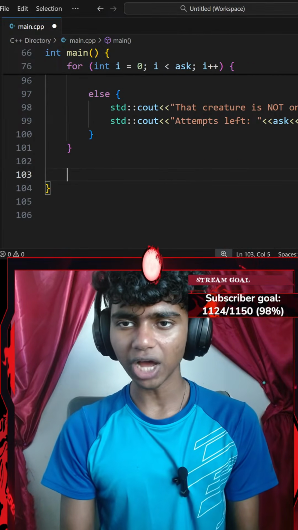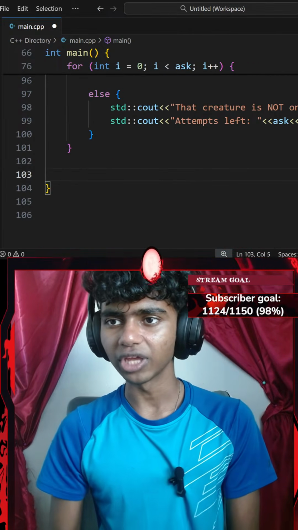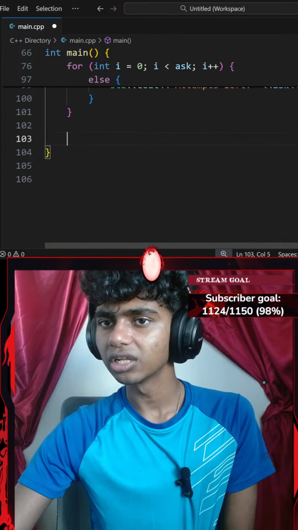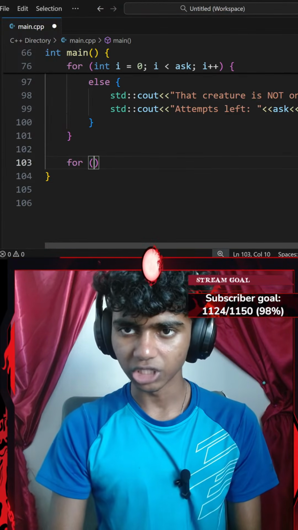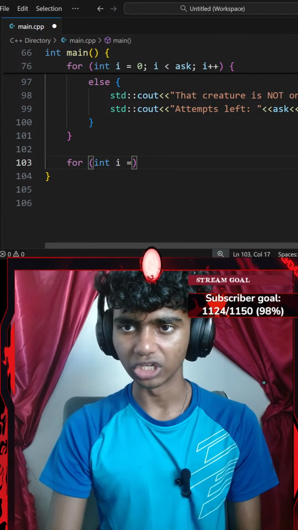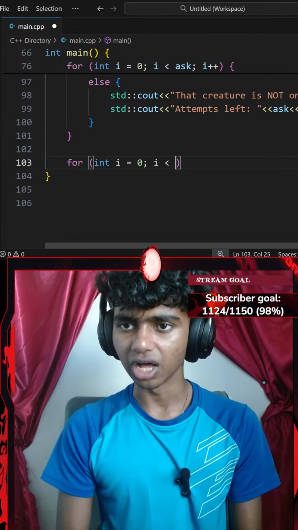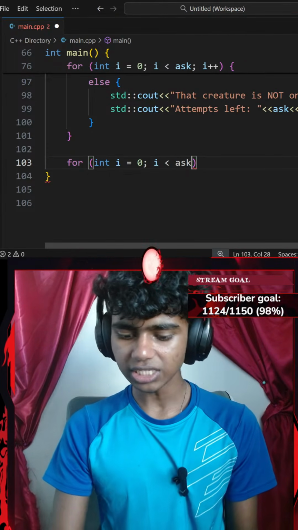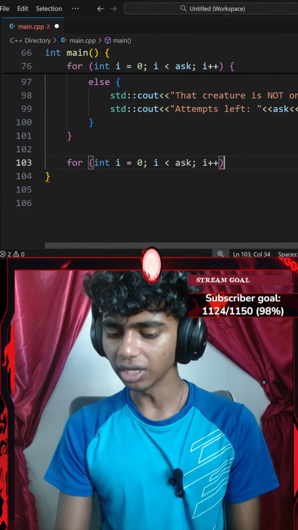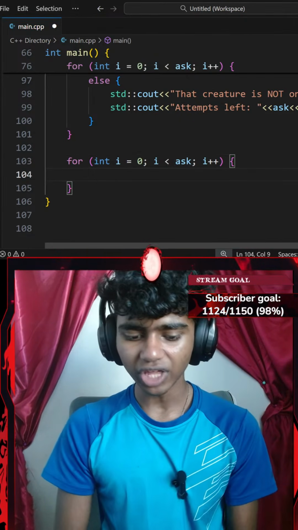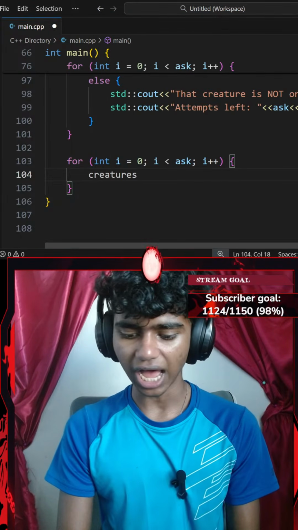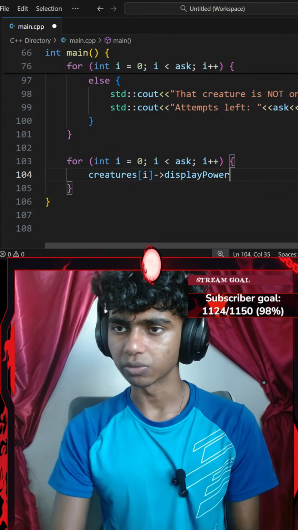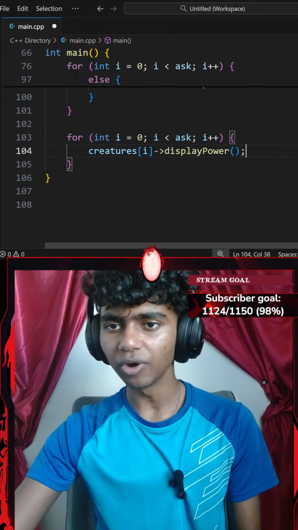Let's go ahead and exit my while loop now, or my for loop. What up, guys? I used a for loop here to do that. Now I'll add another index-based for loop. So I'll go with something like for int i equals 0, while my i is less than my ask variable, which is my array's size, I'm going to increment my i by 1. And then I'll go with my creatures array at index of i pointing towards the display powers method using the arrow operator, ending with a semicolon.